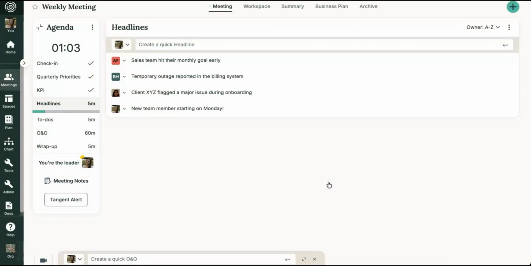Keep in mind, the ability to copy headlines across meetings will depend on your organization's settings and which meetings you're allowed to share with. Next up, to-dos.